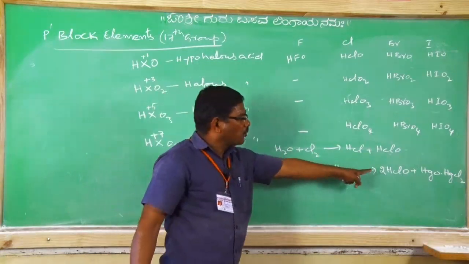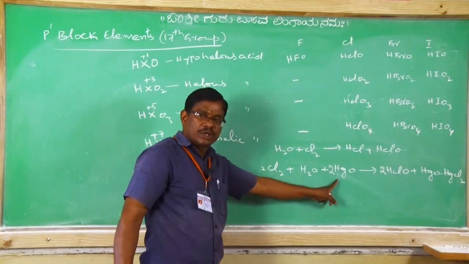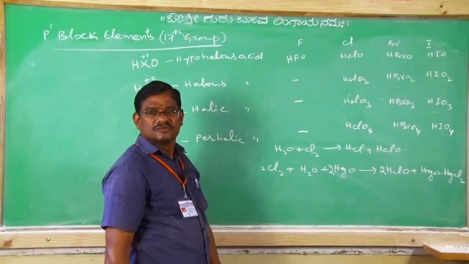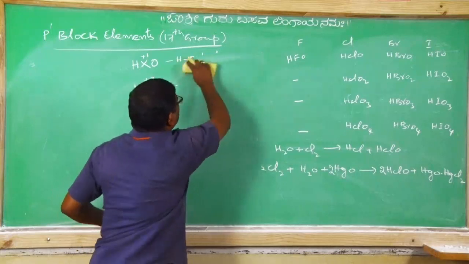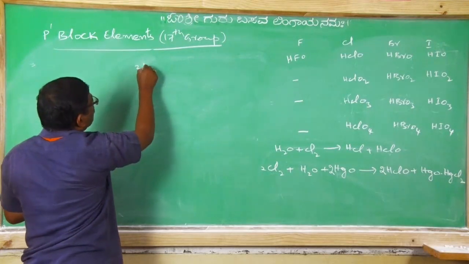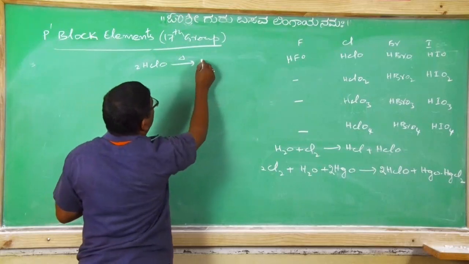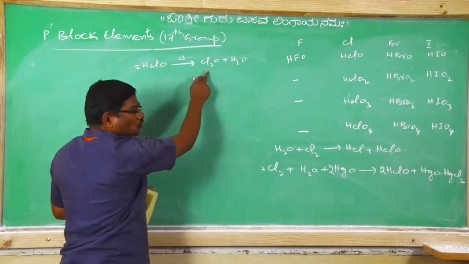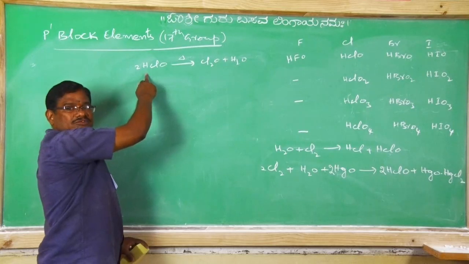Right? So here hypochlorous acid can also be prepared when chlorine gas reacts with water in presence of mercuric oxide. Clear? And this hypochlorous acid has an anhydride. 2 moles of HClO on dehydrating will give Cl2O plus H2O. Thus Cl2O is the acid anhydride of hypochlorous acid. Clear?